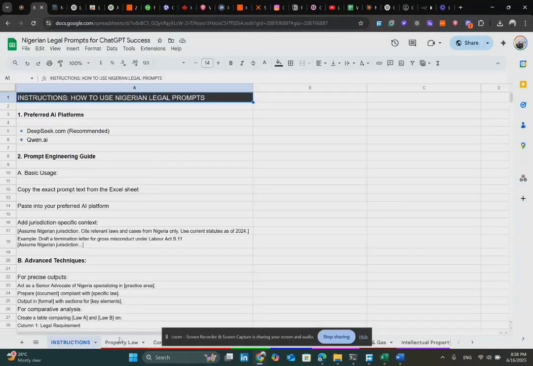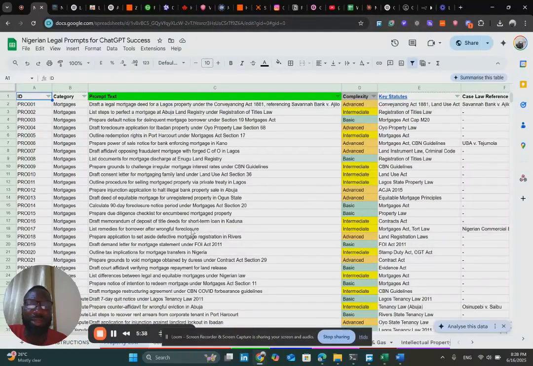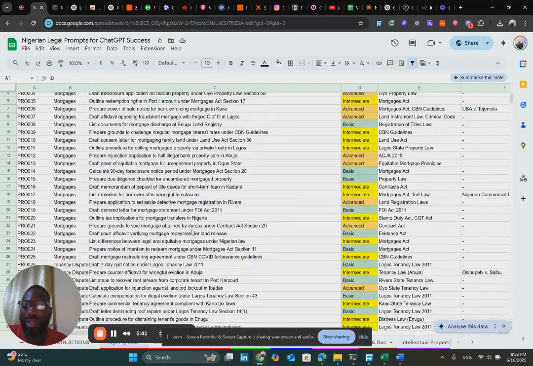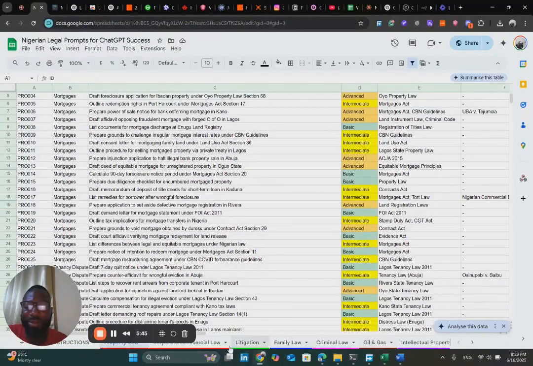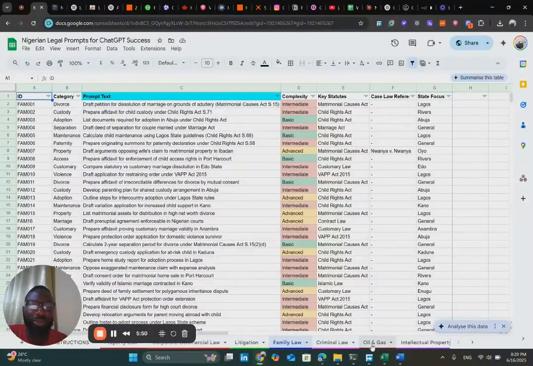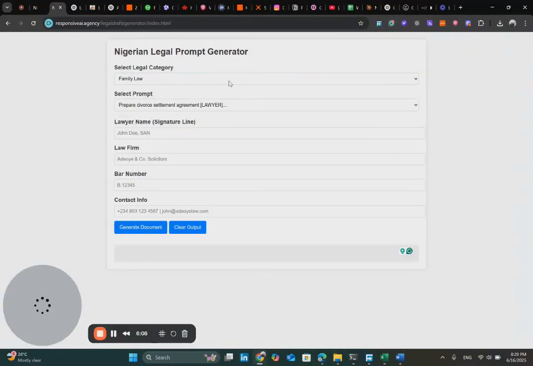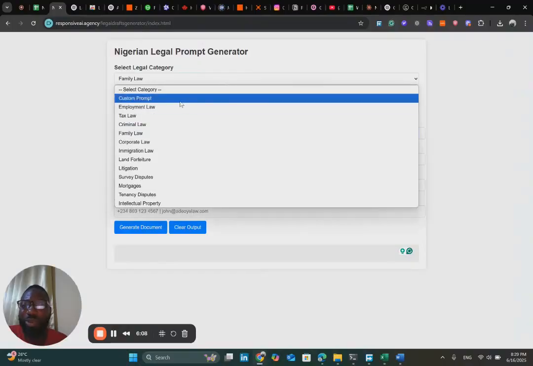We've actually created a list of prompts in different service areas, practice areas, like we have property law, litigation law, family law. You want to draft a document under oil and gas, we have prompts that we've created in different categories for that legal practice. And it states the key statutes and then the state in focus. So you have the option in this software, as the case may be, to do a custom prompting.